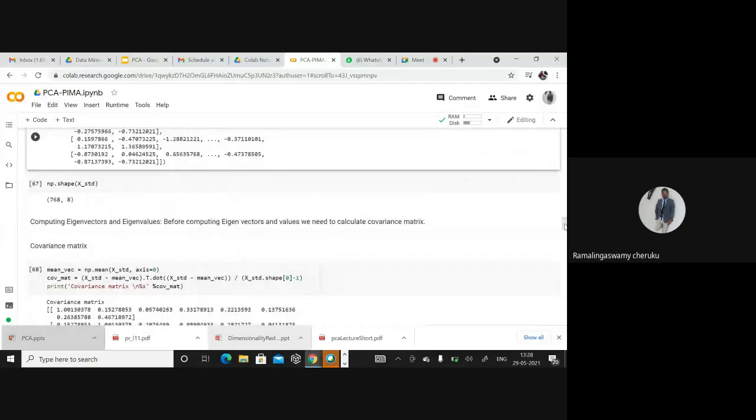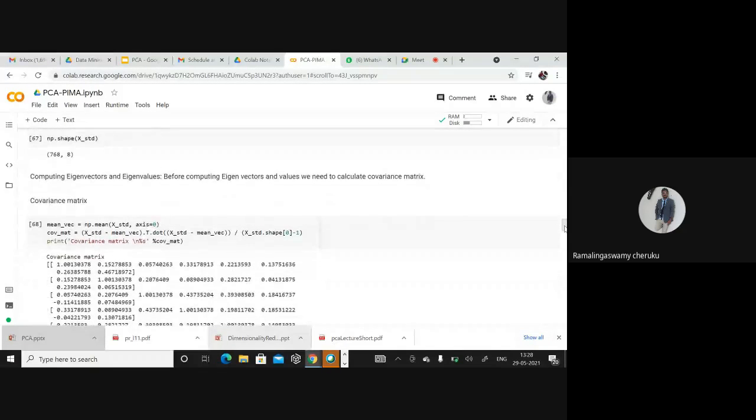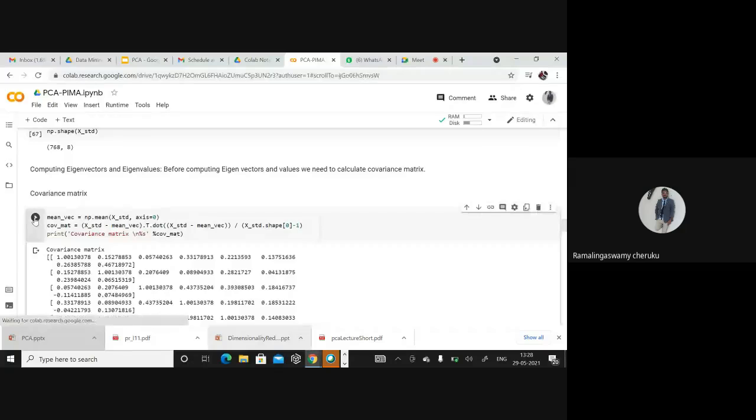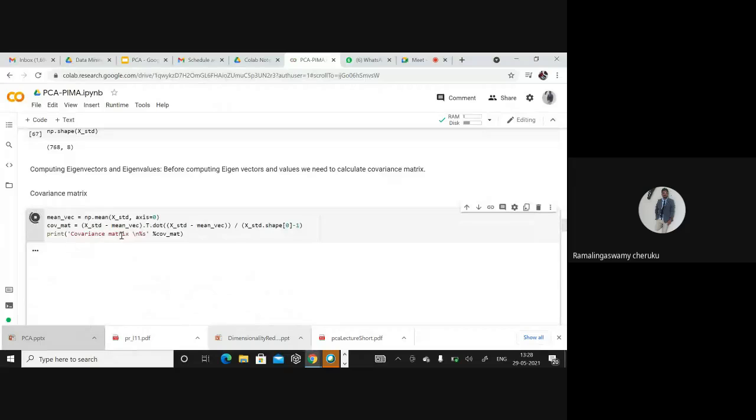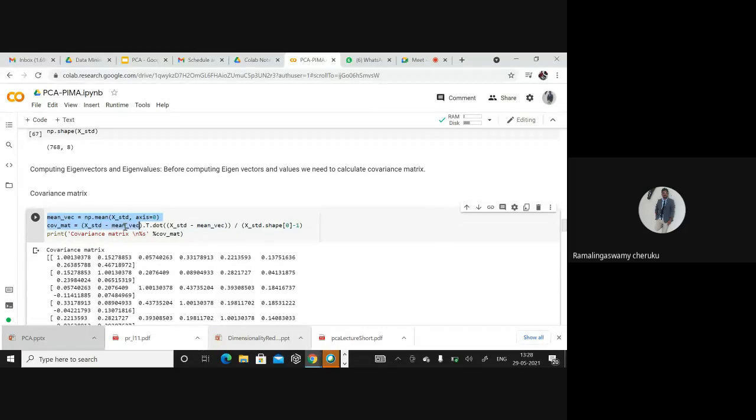Next, I'm trying to figure out the covariance matrix. Once I find the mean vector, I take x minus x bar and y minus y bar, do the dot product, and divide by n minus 1.